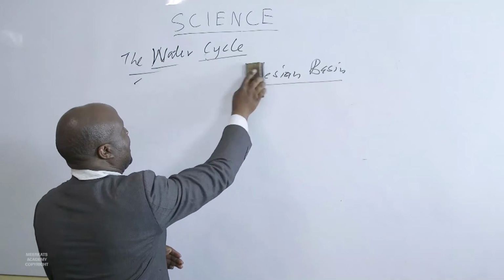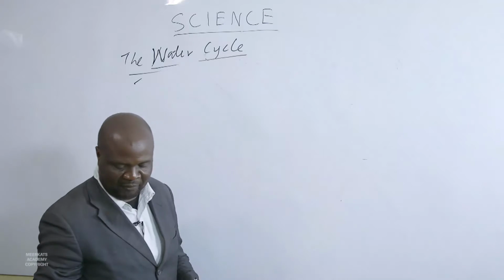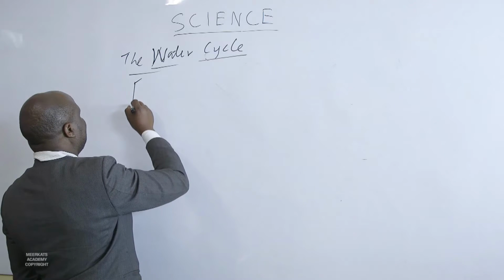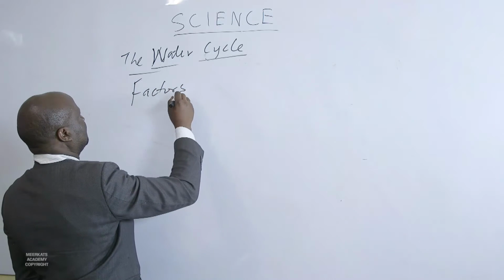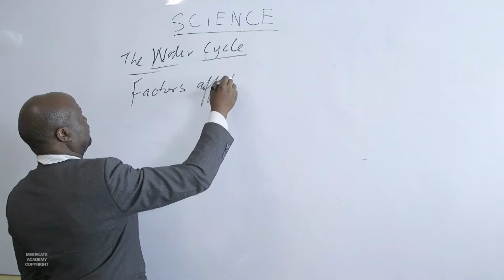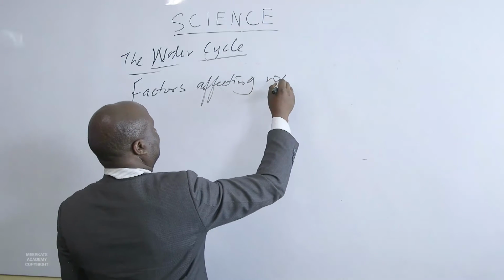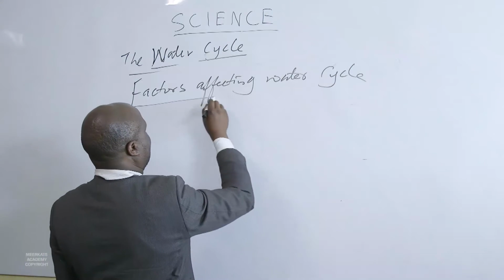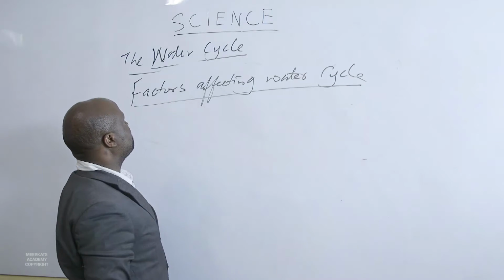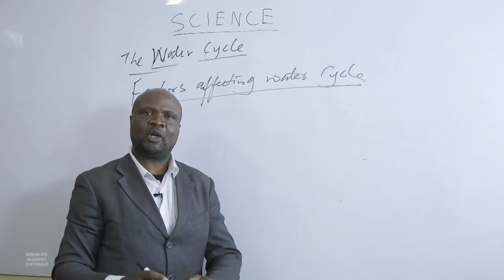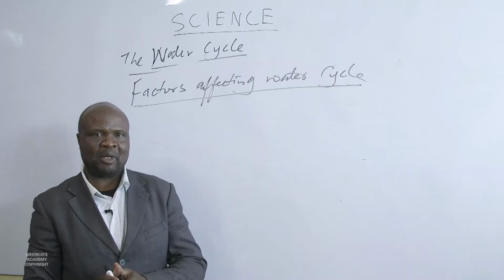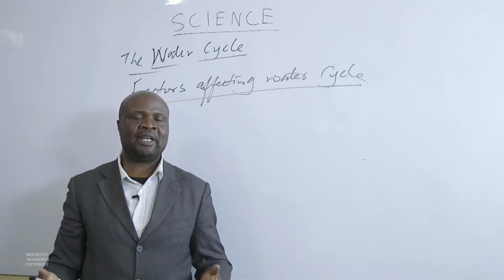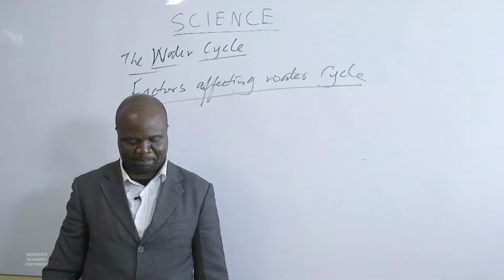We shall see a number of factors affecting the water cycle. Is this movement of water influenced by anything? Is it affected by anything?